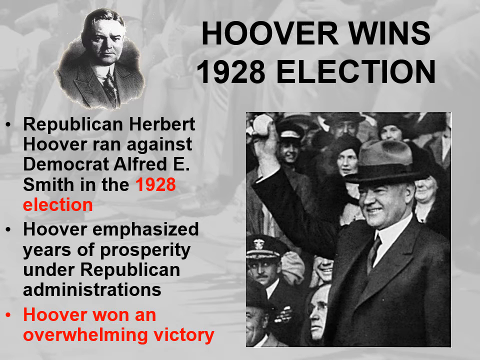So Hoover wins the 1928 election. Republican Herbert Hoover ran against Democrat Alfred E. Smith in the 1928 election. Hoover emphasized years of prosperity under Republican administrations. Hoover won an overwhelming victory. Hoover represents the progressive presidents that came before him, such as Theodore Roosevelt. He made the Republicans seem much more down to earth than the Democrats.